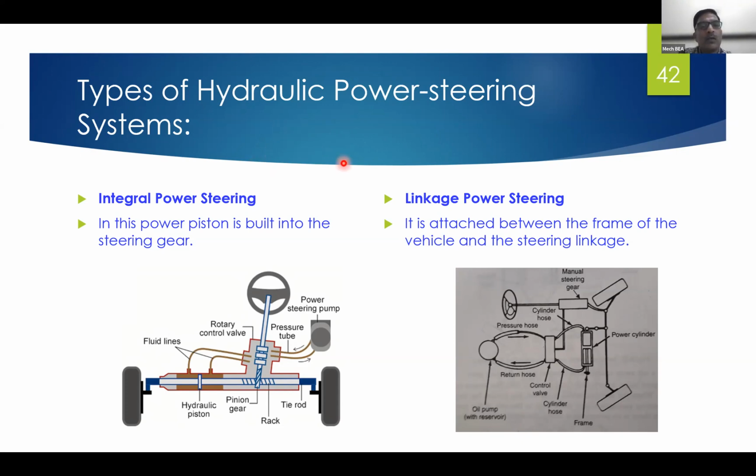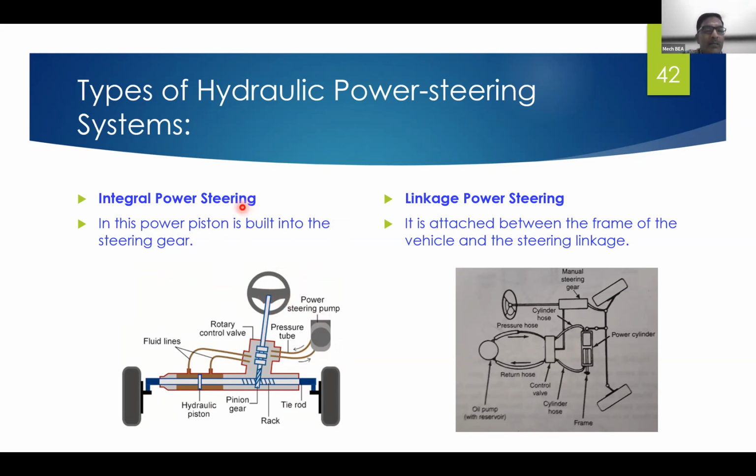So there are two types of hydraulic power steering system. One is called integral power steering. Whatever discussion we have made was related to integral power steering.